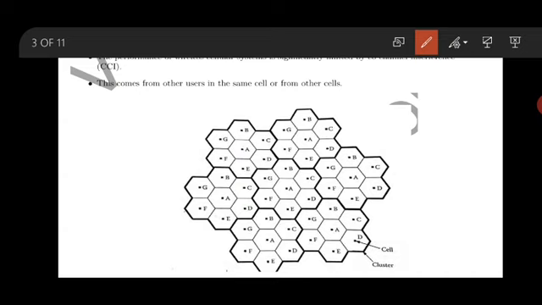Now look at this one. If I initiate the call at A, at the center, assume that you are very near to the tower. As you go away from tower A, the strength of the signal will decrease. Now if you reach almost the boundary of A and you are crossing into B, immediately you will enter the B cell, meaning you will find a different frequency, but your call is not dropped. The call will continue.